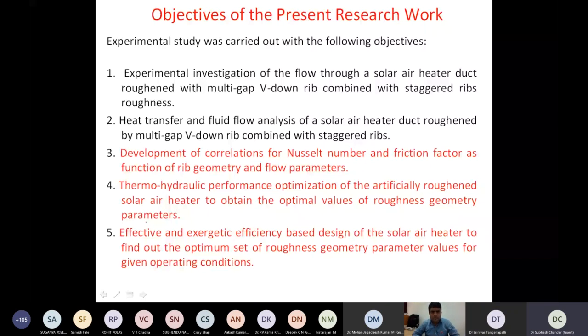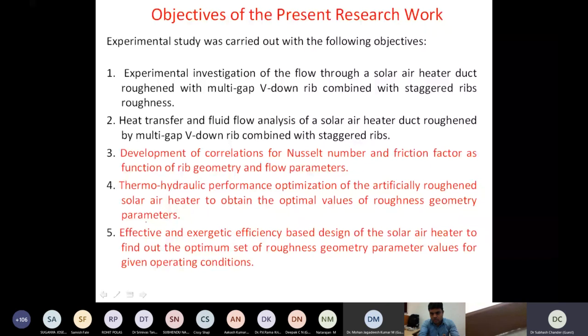But as I said, it is a procedural way of investigating any roughness. It's not specific to this rib. You can talk about any enhancement element or any technique you are using. We discussed many techniques in the beginning, and you can select any of those and optimize the parameters related to it.